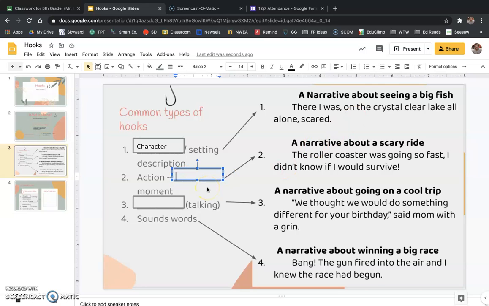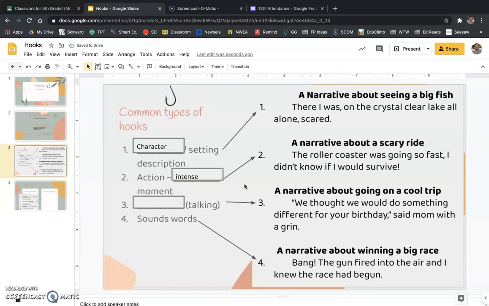Then the next one, another option here, is an action or an intense moment. Okay, so if you think about the story that you picked, the memory that you picked, think about this very intense moment to kind of get the reader to think, wow, what's going on? Hold on a second.